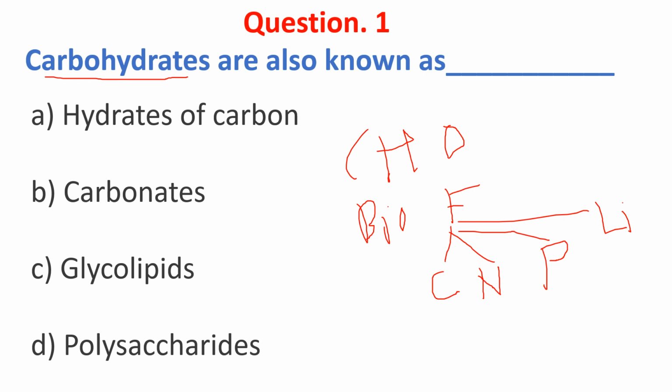Basically, carbohydrates are polyhydroxy aldehydes or ketones, compounds that break down into them. Mostly carbohydrates contain hydrogen and oxygen in the same ratio as in water, hence they are also called hydrates of carbon. So the answer to this question is hydrate of carbon.